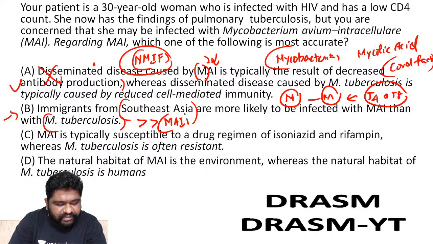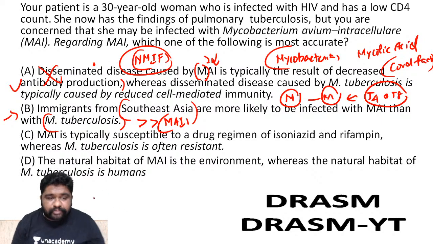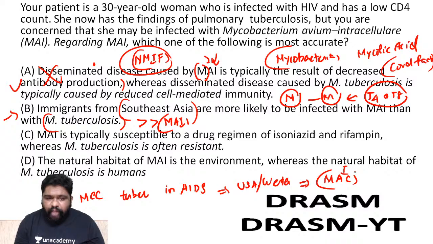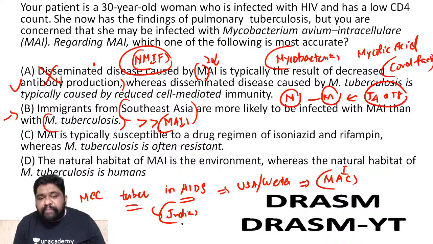Manika Agarwal says MAC, Krishna Bhatt says TB. Any other answer, people? So let me give you multiple MCQs here. Listen very carefully. The most common cause of tuberculosis in AIDS patients in the USA or Western countries is Mycobacterium avium intracellulare, or MAI complex. But the most common cause of tuberculosis in AIDS patients in India is unbeatably the number one champion called MTB.